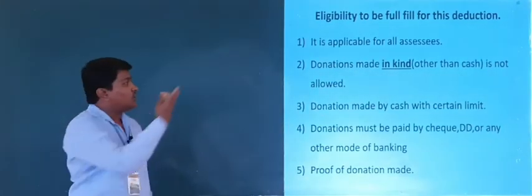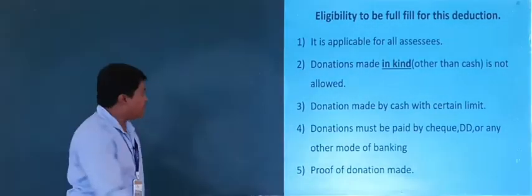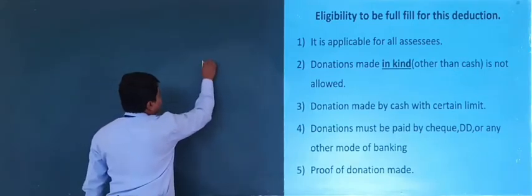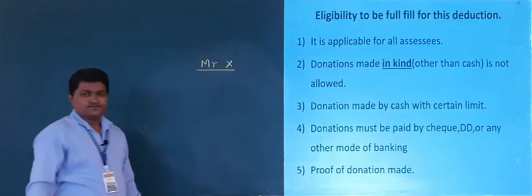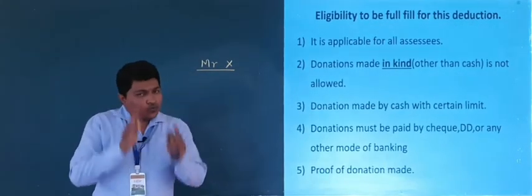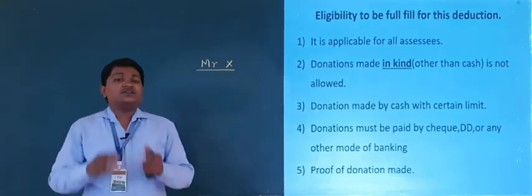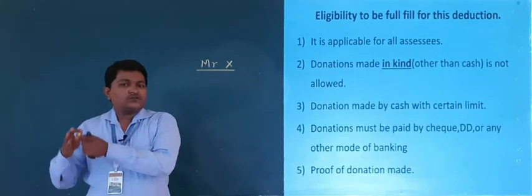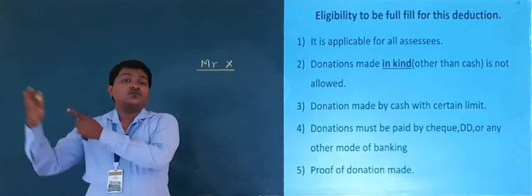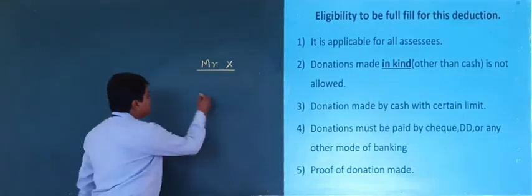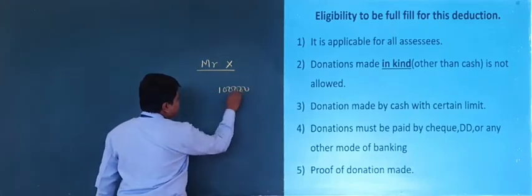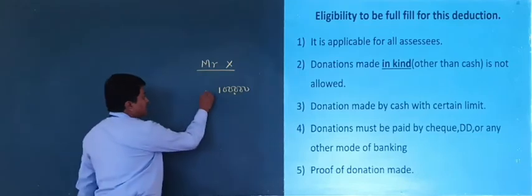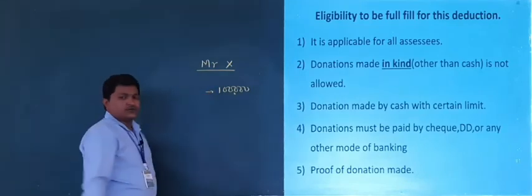In kind means other than cash. Suppose Mr. X is an assessee who donates food, clothes and certain materials to the poor of rupees 1 lakh.